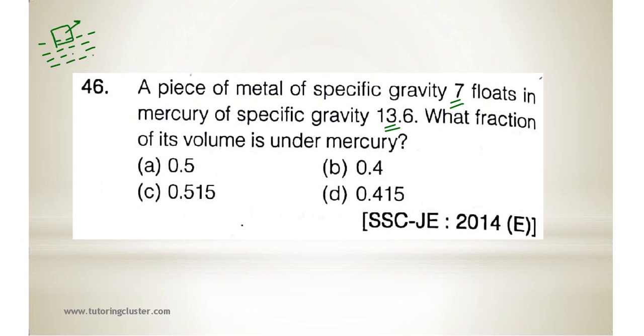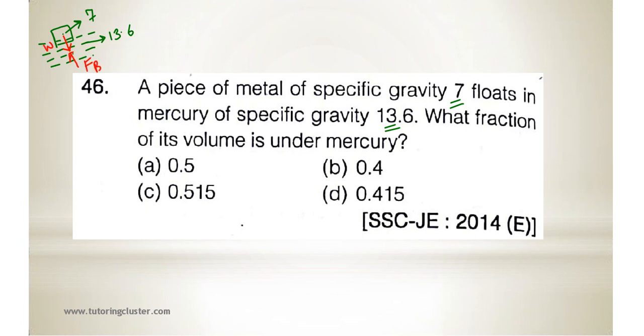This piece of metal's specific gravity is 7 and the mercury's specific gravity is 13.6. So basically there will be weight acting in the downward direction, and this will be balanced by what? Buoyant force.